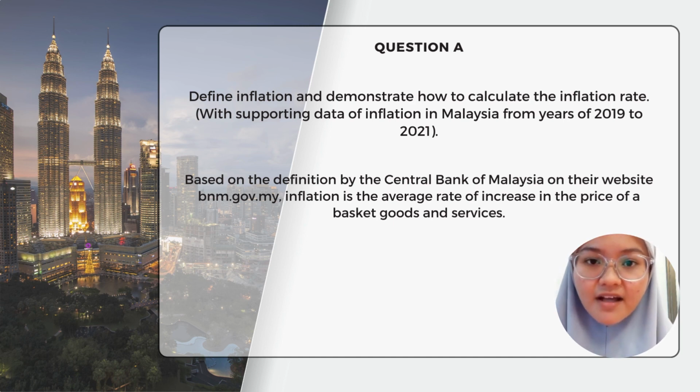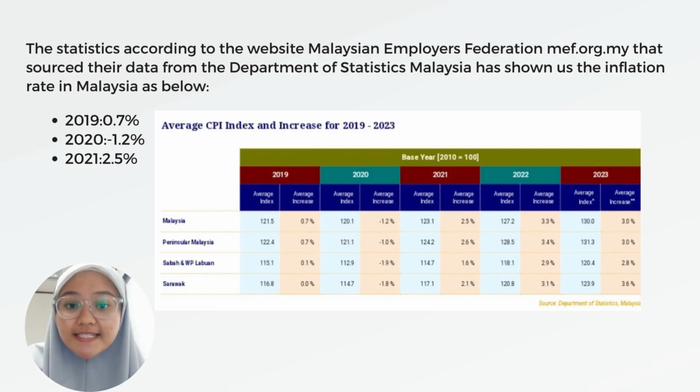In Malaysia, there are several different groups for basket goods and services, and each group actually has its own inflation rate for each month. Now, if all of those groups' inflation rates are combined, it can be an inflation or a deflation. However, if all of them are combined, we can get the average rate for inflation rate of the year. The slide shows the statistics that we have gained from the website of Malaysian Employers Federation, which they have sourced their data from the Department of Statistics Malaysia, DOSM.